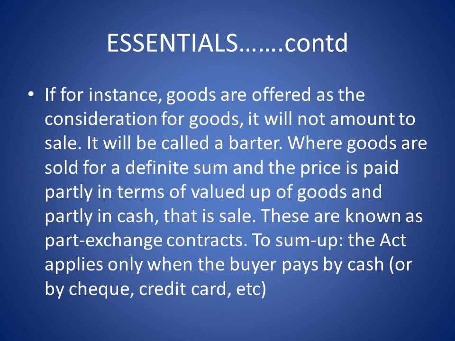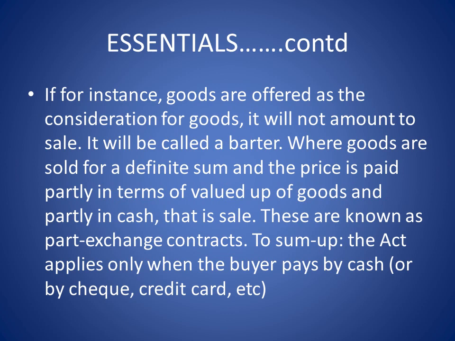If goods are offered as consideration for goods, it will not amount to a sale. It will be called a barter. But where goods are sold for a definite sum and the price is paid partly in terms of valued goods and partly in cash, that is a sale. Why? Because it is partly in cash. When money is involved, it becomes a sale. These are known as part exchange contracts.